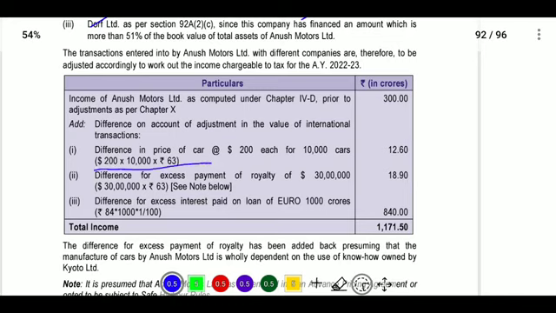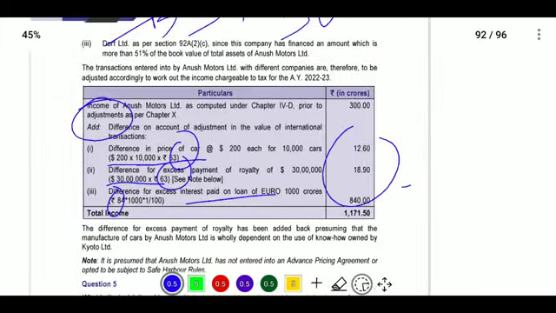So here, 200 into 10,000 into 63, 30 lakhs into 63, and here it will be 84 rupees. That is the euro case. So we will add back all. For example, if they have charged more, will we deduct anything? No. That is wrong. We will not decrease the income. If it is a case of decreasing the income, the assessing officer will not come into the picture.